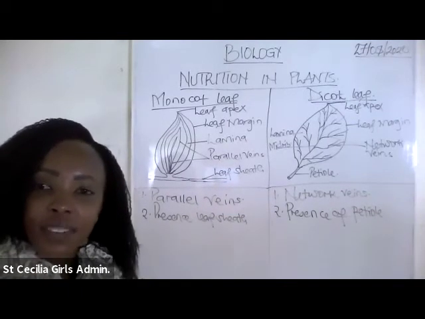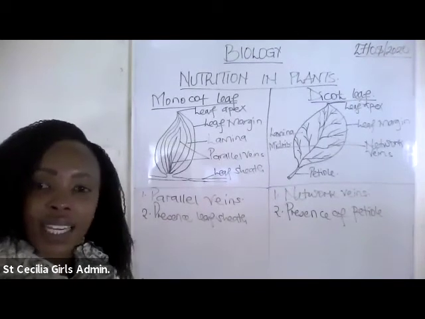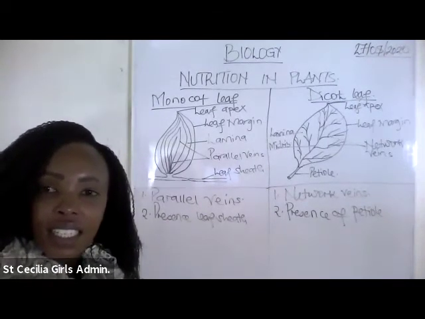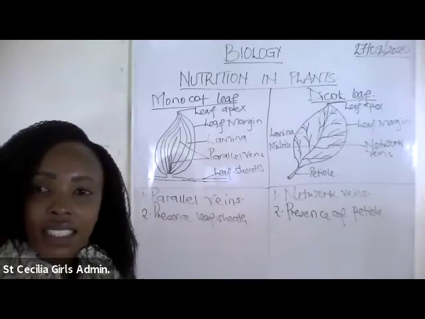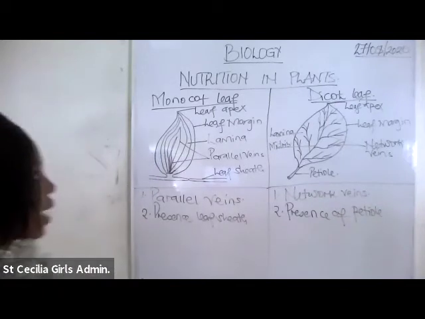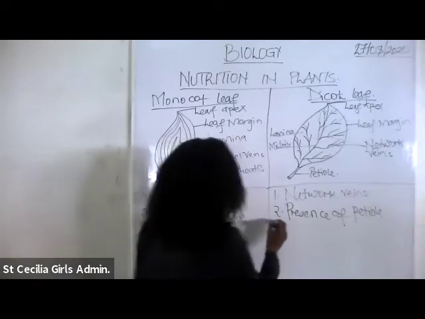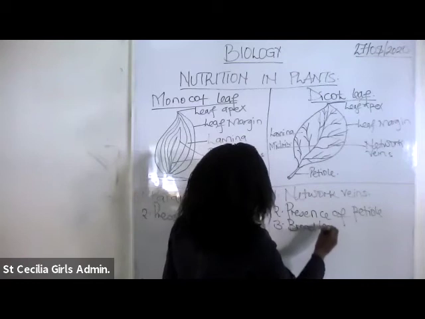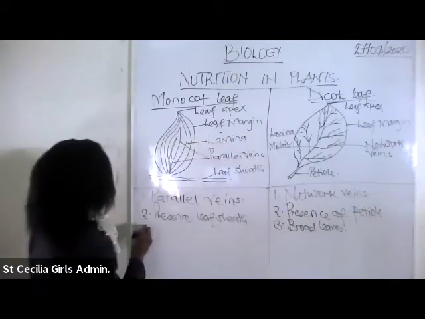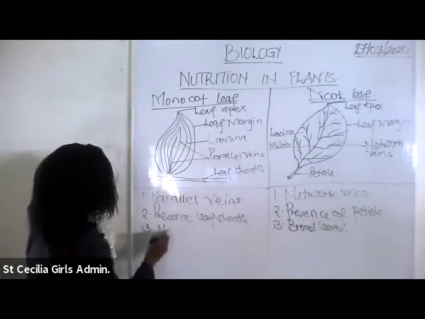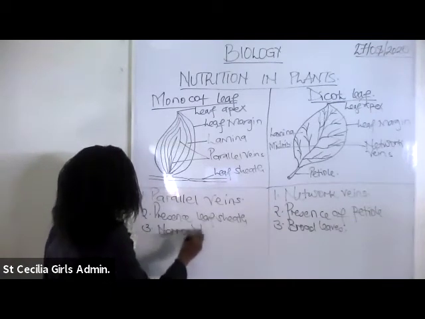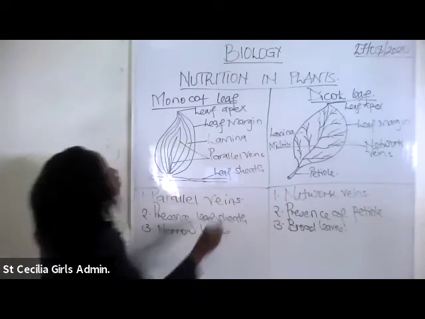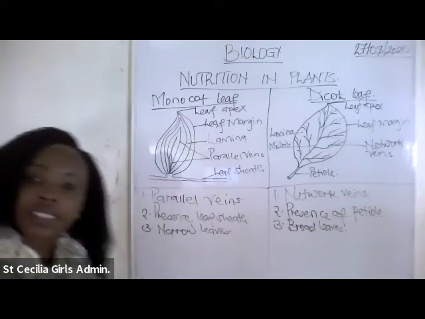Janelle? Dicot has broad leaves. The monocot has narrow leaves. Yes, good. A dicot has broad leaves. A monocot has got narrow leaves. Good. Any other difference?